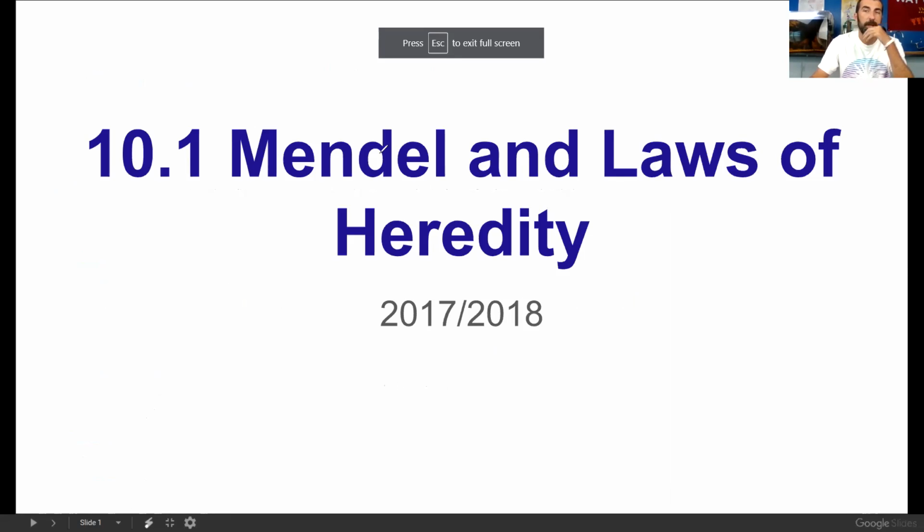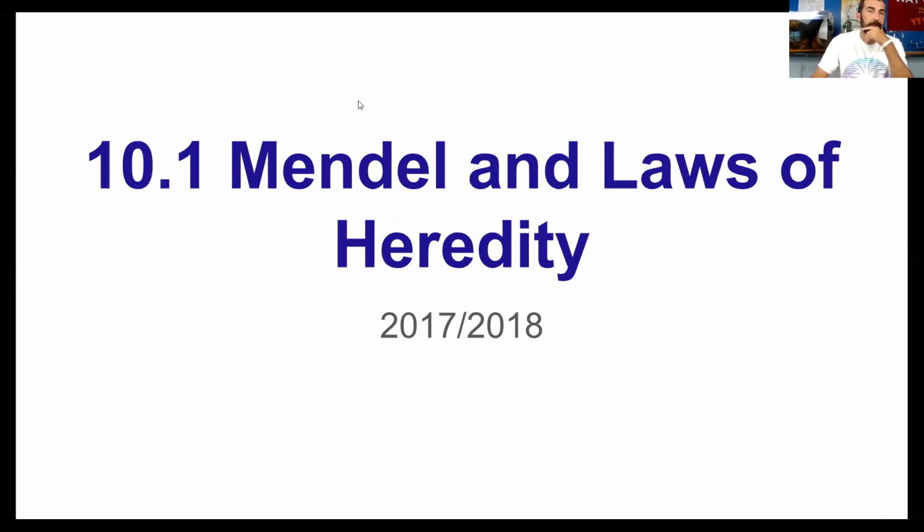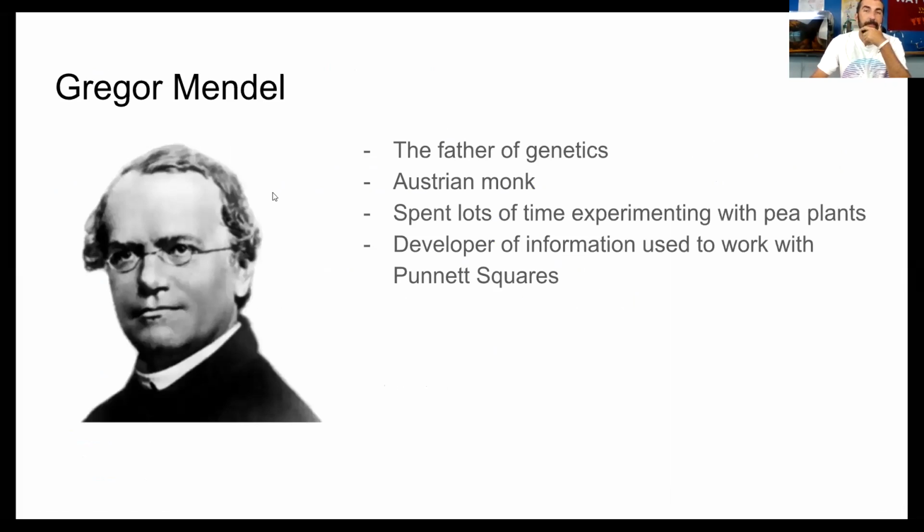All right, so Mendel and the laws of heredity. There was this guy, and his name was Gregor Mendel. Obviously, you can tell he's fairly old. He comes from way back. But this guy is said to be the father of genetics, and he was an Austrian monk. He basically stayed at a monastery, and he spent a lot of time experimenting with pea plants.